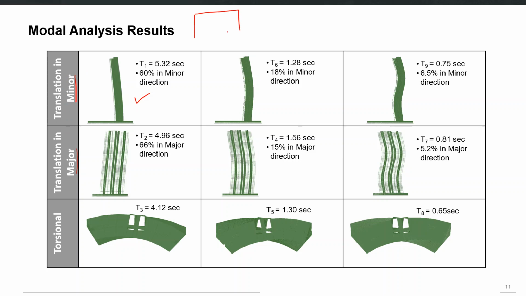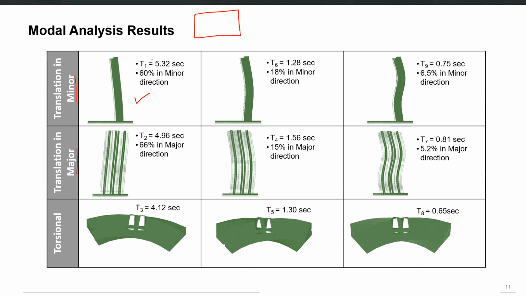If you have a regular kind of a structure but the building footprint is such that the X direction dimension is far more than the Y direction, then most probably you will have X direction as the strong direction. And in that case, the first mode is expected to be in Y direction. So Y direction will become minor direction and X will become the stronger direction or major direction.